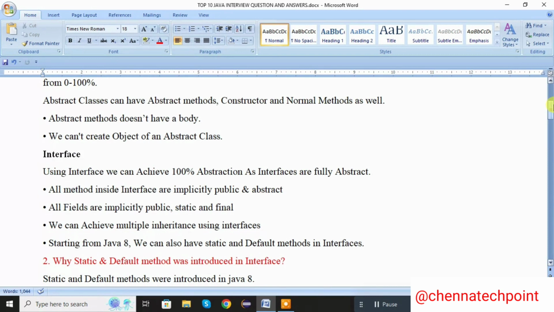Interface: using interface, we can achieve 100% abstraction, and interfaces are fully abstract. All the methods inside the interface are implicitly public and abstract. All the fields are implicitly public, static and final. We can achieve multiple inheritance using interfaces. Starting from Java 8 onwards, we can also have static and default methods inside the interface.